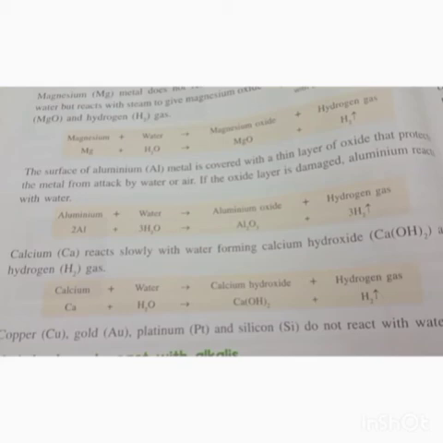Next one, aluminum metal. Aluminum metal is covered with a thin layer of oxide. It protects the metal from attack by water or air. If the oxide layer is damaged, aluminum reacts with water to form aluminum oxide plus hydrogen gas. Al, aluminum, plus water H2O forms aluminum oxide, formula Al2O3, plus hydrogen gas H2. Next, calcium. Calcium reacts slowly with water to form calcium hydroxide, formula Ca(OH)2, and hydrogen gas.